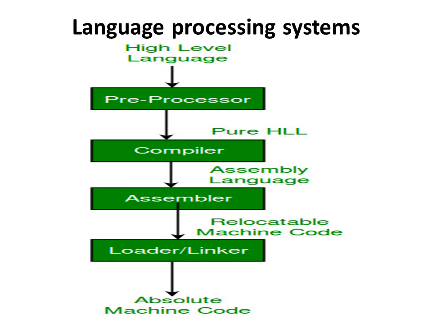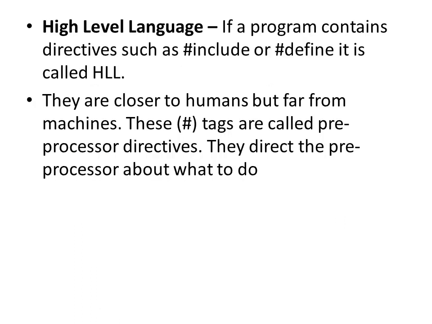After finishing the compilation process, the relocatable machine code is generated, that is given to the input of the loader and linker, and finally the loader and linker will give the absolute machine code. In between that, the assembler is there. The assembler converts the assembly language to machine level language. So this is how the language processing system goes.